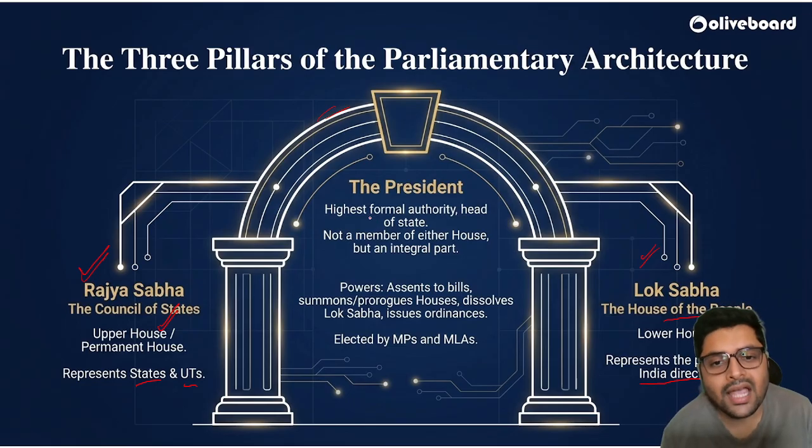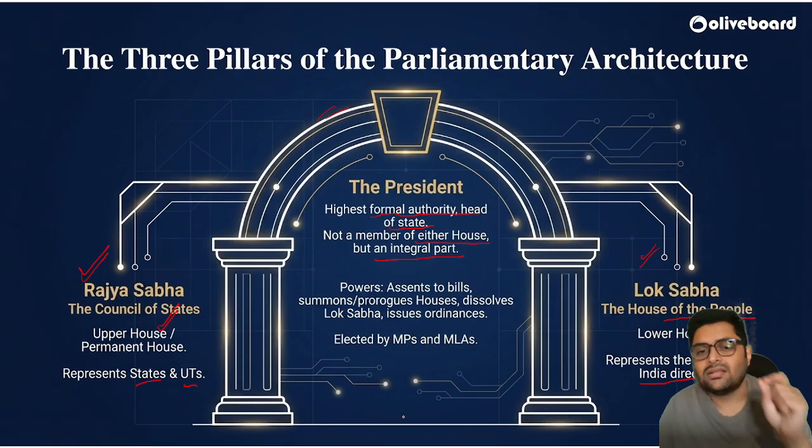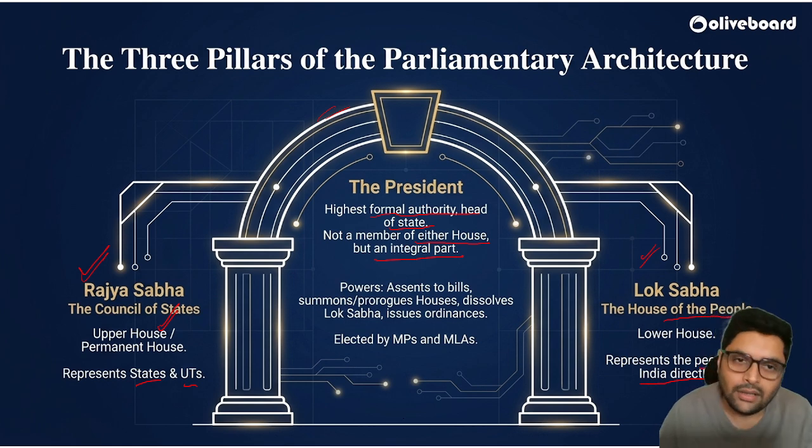The president is the highest formal authority, head of state. We have seen in a previous video; please follow that video for detailed information on the president. But the president is neither a member of Rajya Sabha nor Lok Sabha, yet is an integral part of the parliament. Members of Rajya Sabha, president is not there. Members of Lok Sabha, president is not there. But as an integral part, yes.